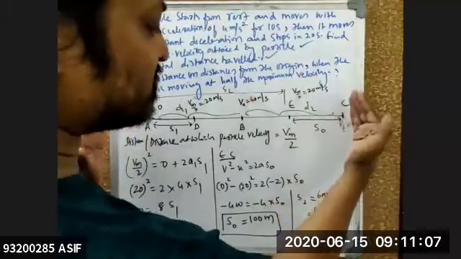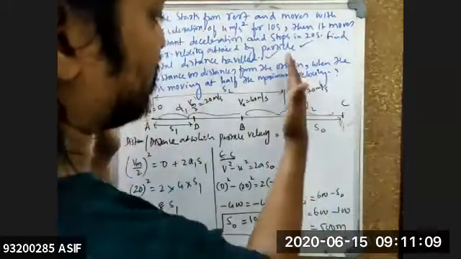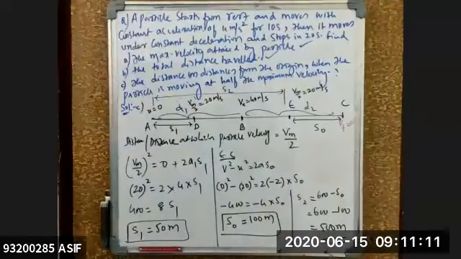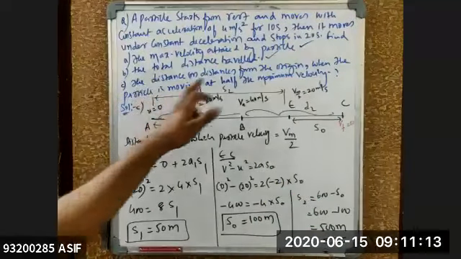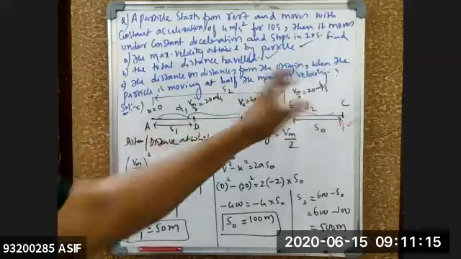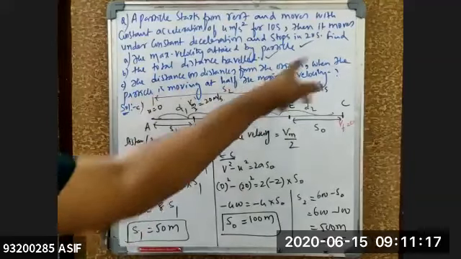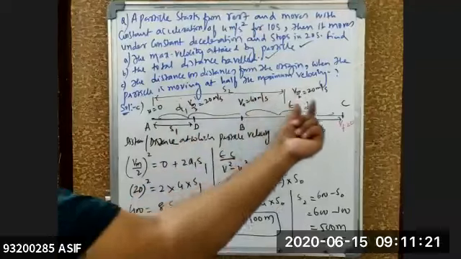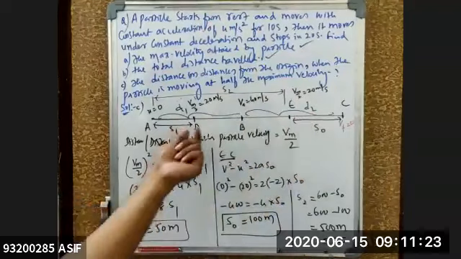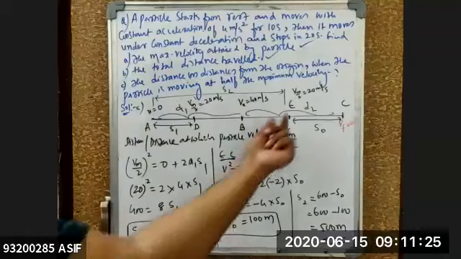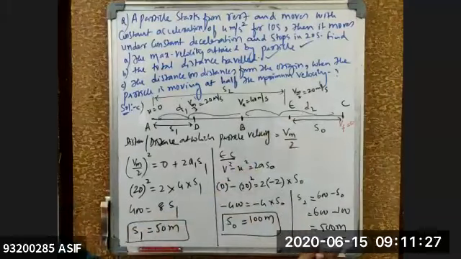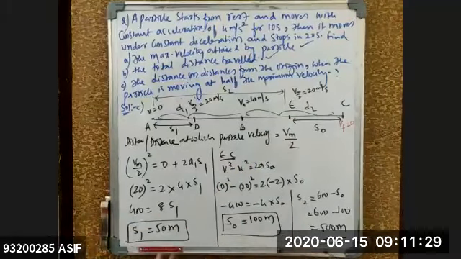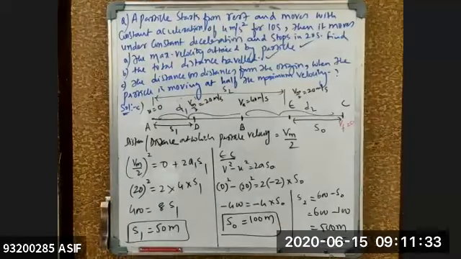Because total is how much for me? 600. 600 minus this 100 will give me S2 from the origin. That is how much for me? 500 meters. That means the distances from the origin. When the particle is moving at half maximum velocity, the half maximum velocity may be at your D or at your E. If it is at your D, your answer will be 50 meters. If it is at your E, the answer will be 500 meters. So multiple answers, 50 and 500 meters, will be the answer for the given question.